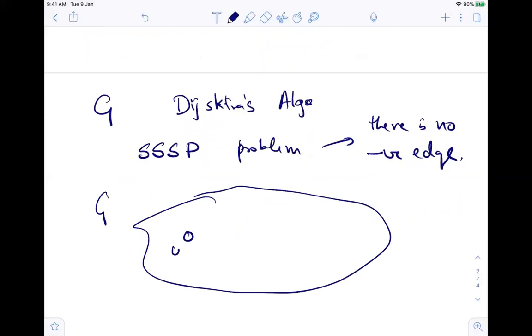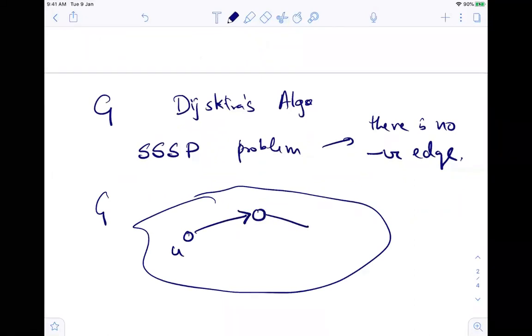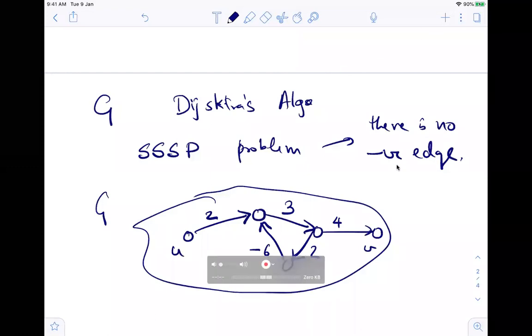Say I have a U. Doesn't matter. V. So this is say 2. This is 3. This is 2. This is minus 6. This is 4. Say, can a graph have such a configuration? And can we find out the shortest path between U and V?